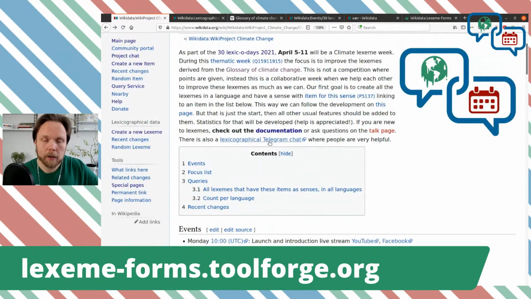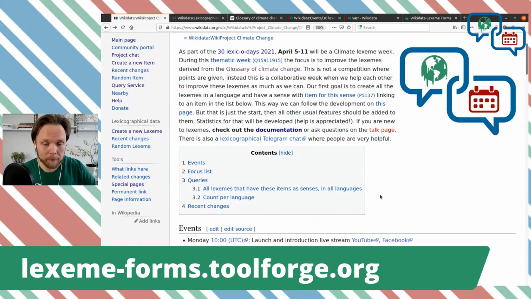There's also a Telegram chat for lexicographical data, and everyone there is very helpful. And if you have any questions on how should I do this with the form, or how should I add this statement to make it follow the data model that we would like, people are very helpful there.